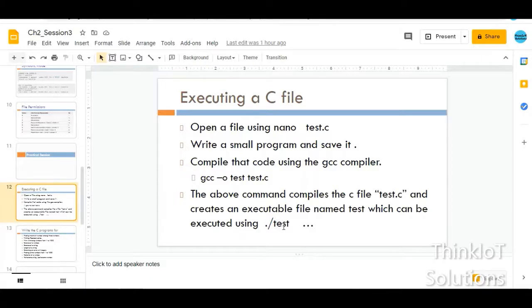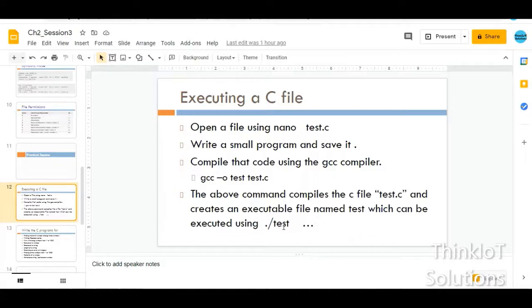So as you can see, we have learned the Linux commands in this session. We have also seen how to execute a C file. So now you can practice C programs. In the next session we will see how to create a Python file. We will start with the Python language from the basics, and then we will see how to create a Python file and how to run a Python file. So that is the topic for our next session.